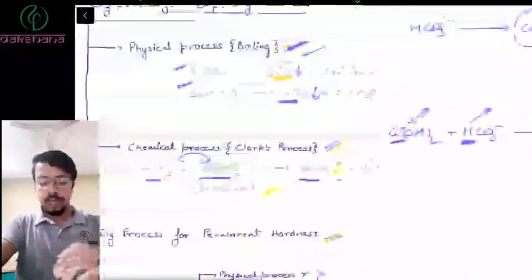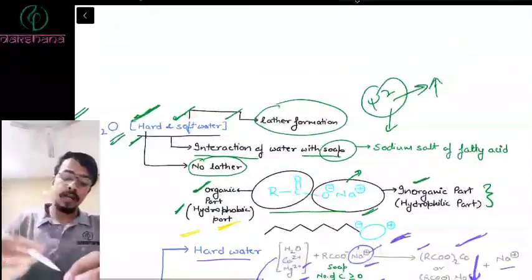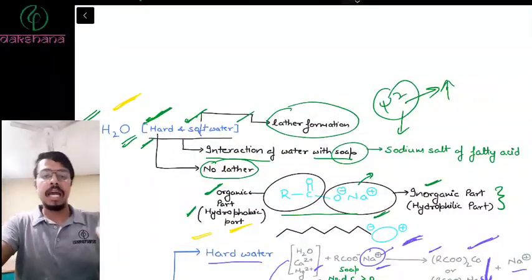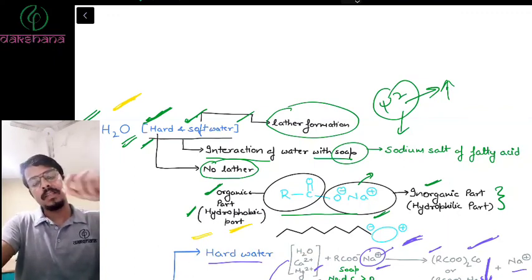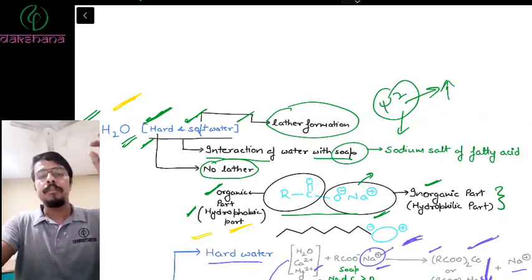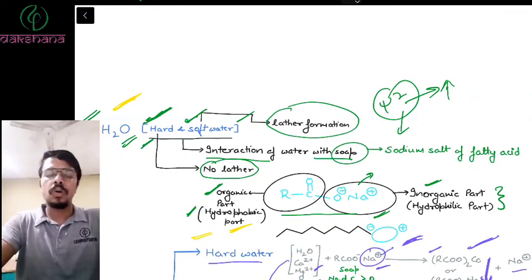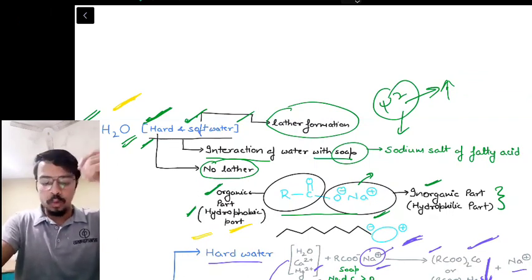So this is it from the hydrogen and its compounds. This is the easy part. The most important part is the water, the soft and the hard water, and most of the questions come from this part only. So you should focus on this. Also, I would like to suggest that you do read your NCERTs. After completing these questions and these lectures, do read your NCERTs for hydrogen and its compounds, because there might be a few small points wherein a question can be asked, maybe 1 in 100. So there is a very minimal possibility, but there is a possibility. I've covered most of the points, but there might be 1 or 2 points that might be left. Okay, so do read your NCERTs after this.